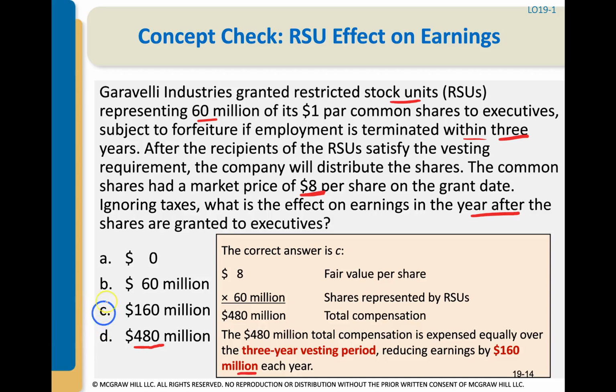And again, that's going to be the same for an RSU or a restricted stock award. We're going to be expensing $160 million per year. Just the way it's recorded is different.